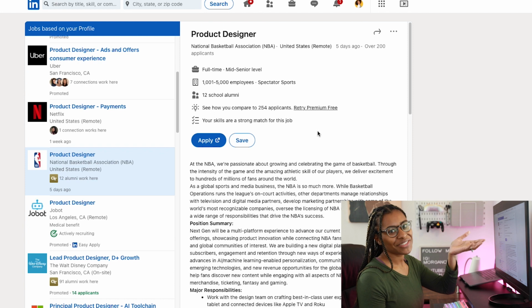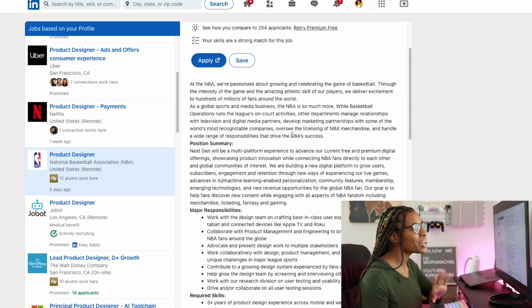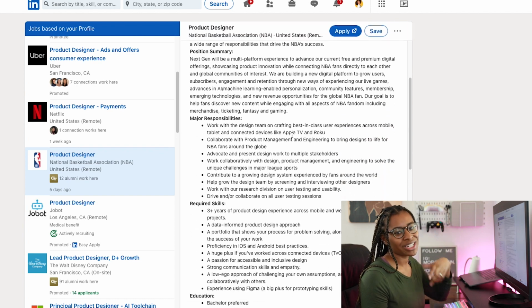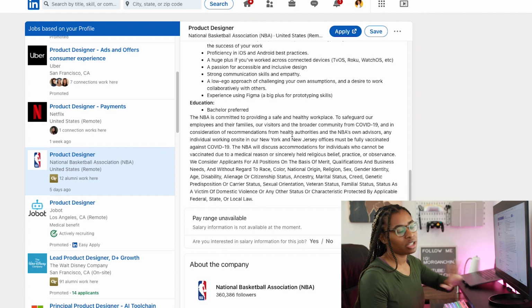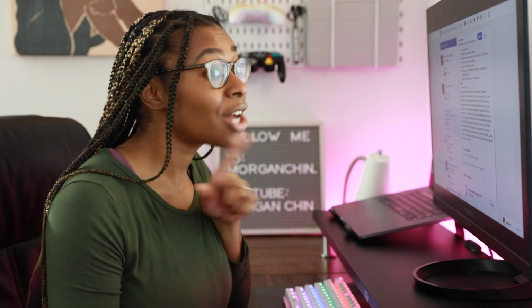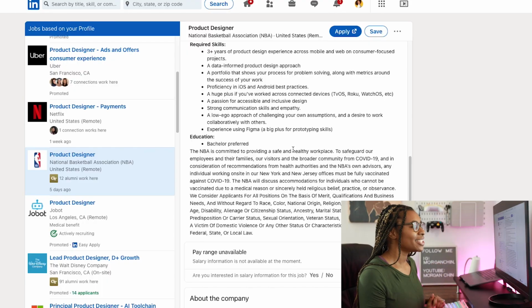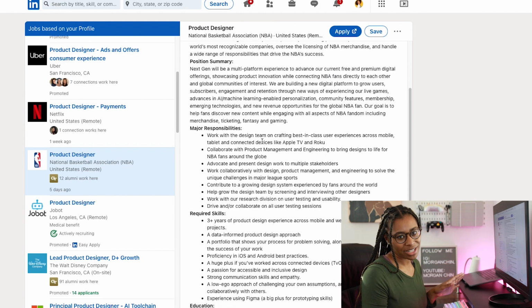And so obviously the first thing you wanna do is scroll down and read it. Read this summary, read the major responsibilities, the required skills, the education. Read everything that you see here, and you want to make sure that you feel like you're a good fit. Do you need to hit every single point? No. Women, I'm talking to you, okay? Because we're really good for saying like, oh, I don't meet this one requirement, so I'm not going to apply. Apply anyways. So we see the requirements here, and we're going to use that to help us craft our resume.